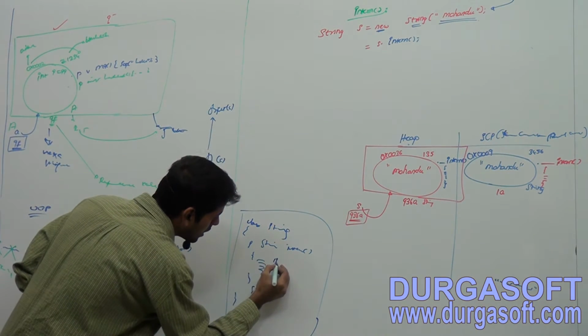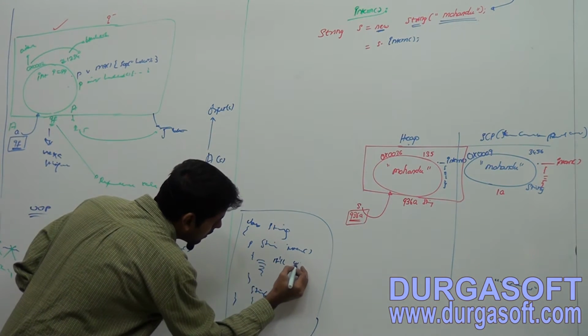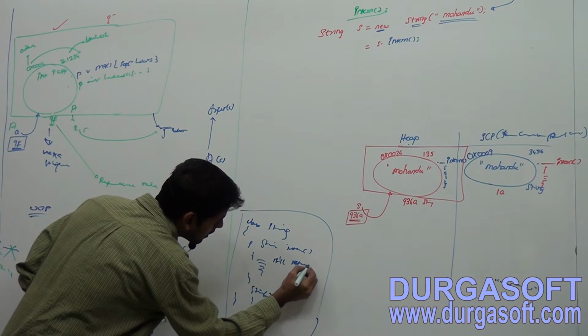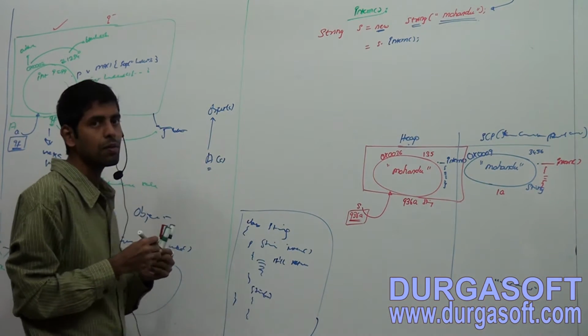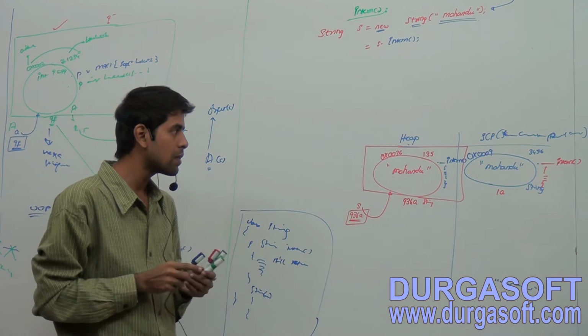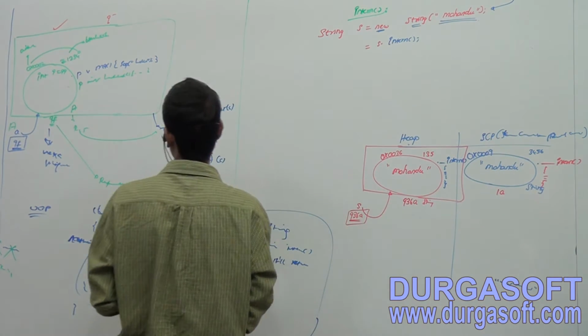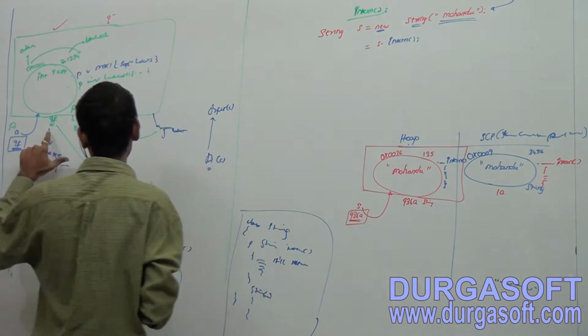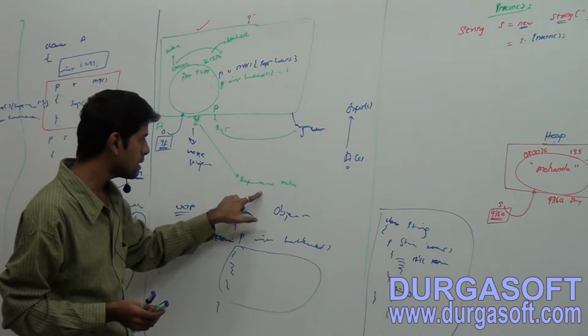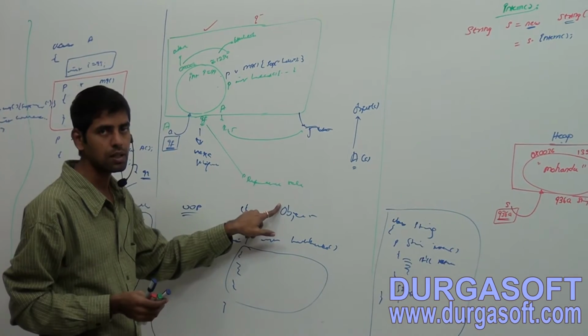Observe, it will return the reference value. What is a reference value? This one is called a reference. Here also I mentioned this is a reference value.